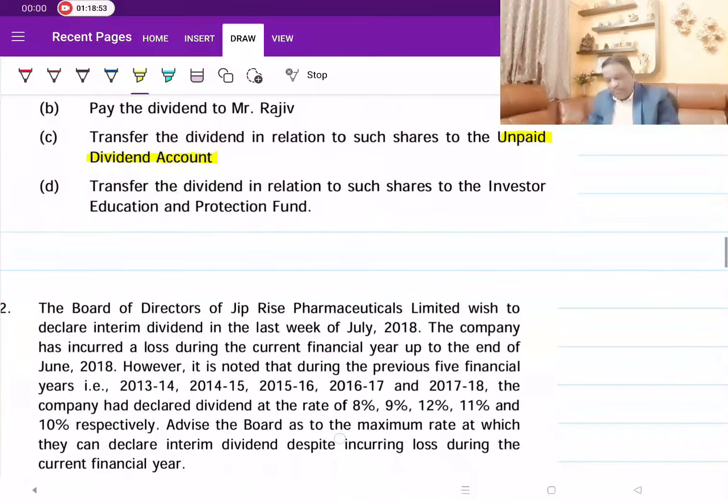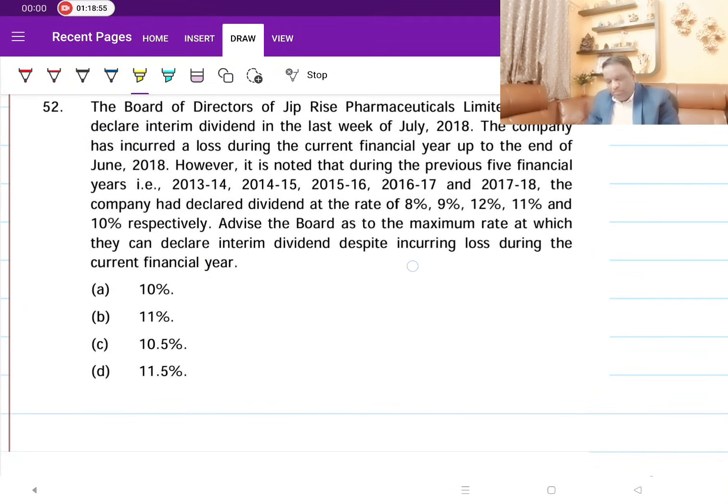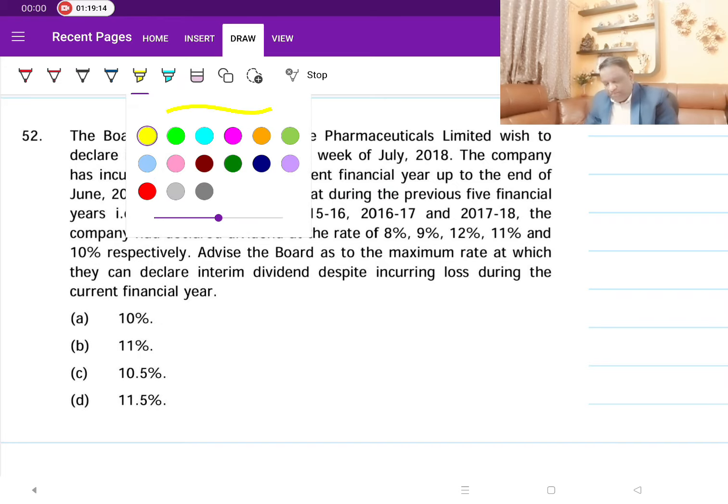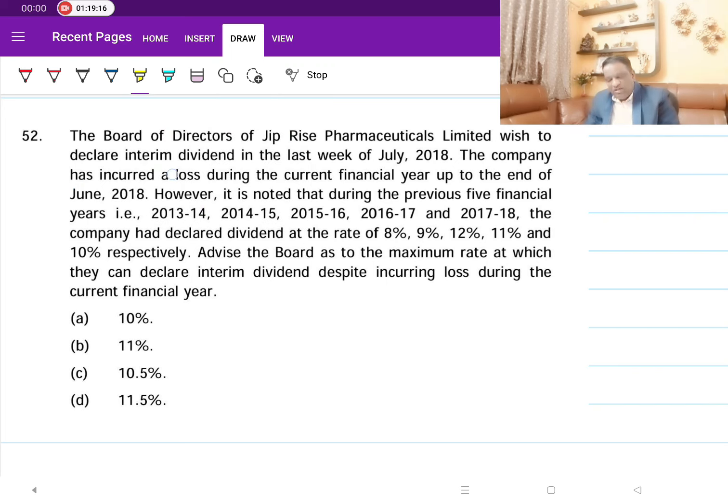Now, look at this. The board of directors of Giprise Pharmaceuticals Limited wish to declare interim dividend in the last week of July 18. The company has incurred a loss during the current financial year. So this is important: the company had suffered loss during the current financial year. However, what dividend do they want to declare? They want to declare interim dividend.